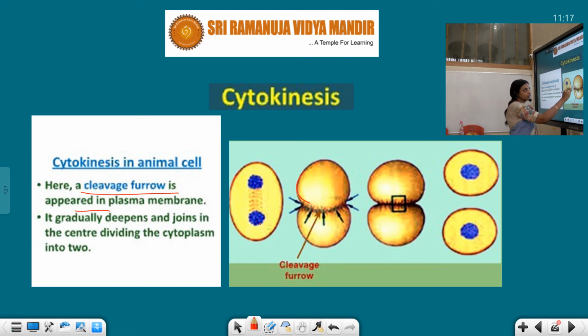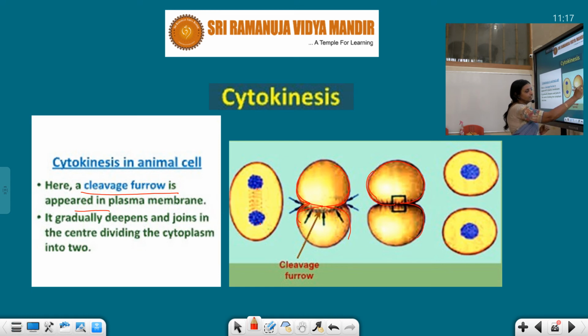So this constriction starts forming from the peripheral side. Remember students what I am telling, then only it will be easy for you to understand. In animal cells, the constriction starts first, and again this becomes deeper and reaches the center, and this is how these 2 cells get separated.